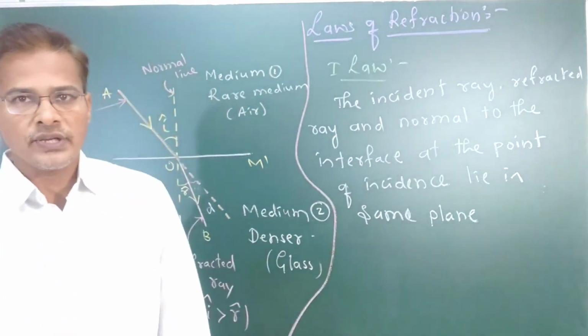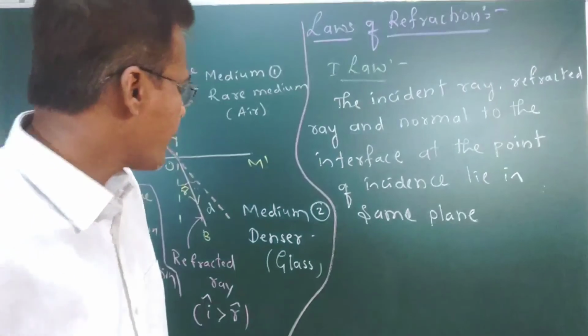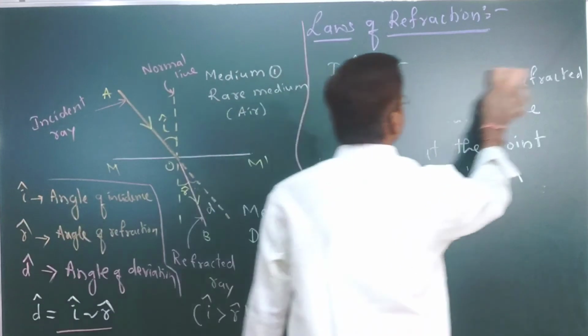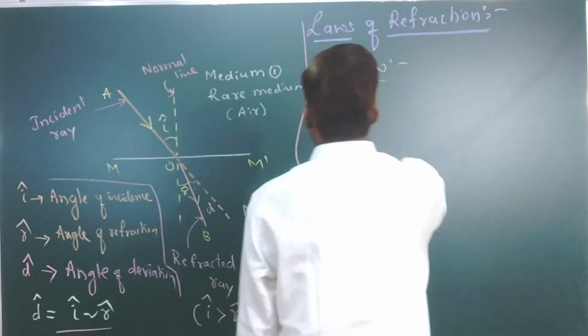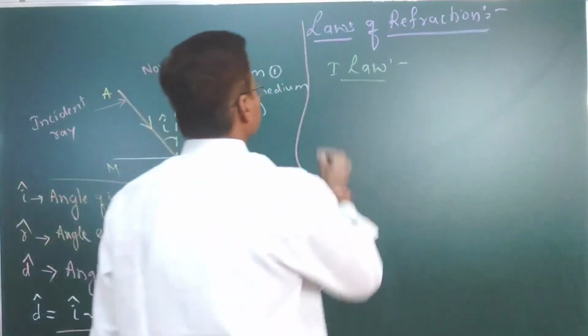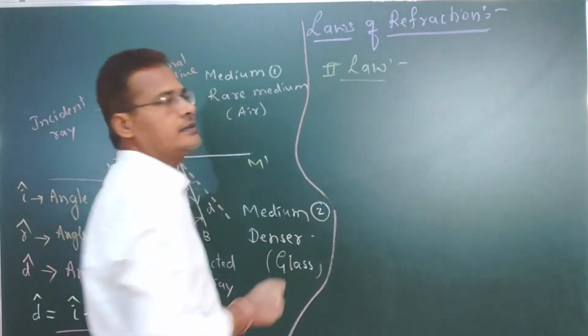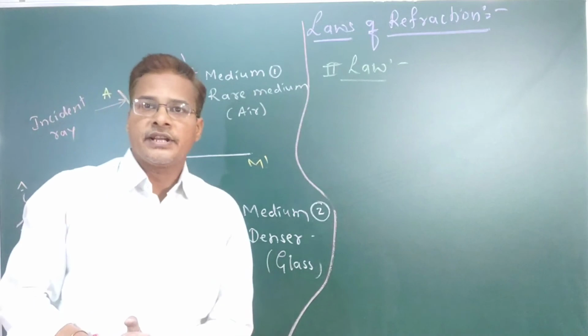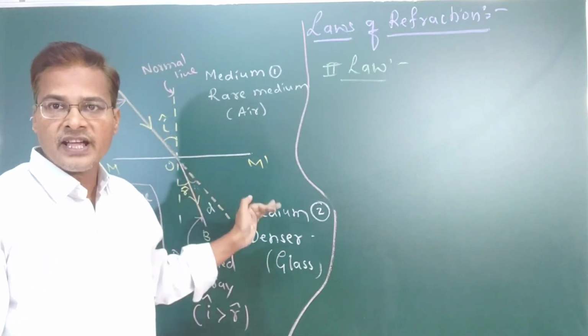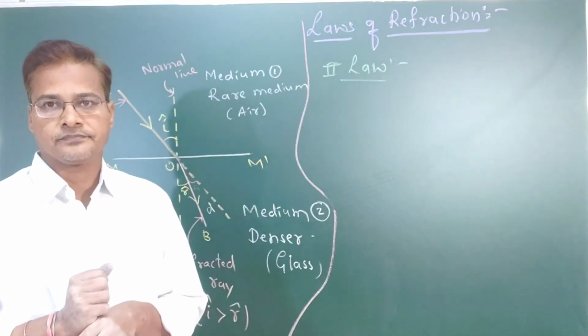Now the second law we can understand. The second law says that the ratio of the sine of the angle of incidence to the sine of the angle of refraction is a constant.